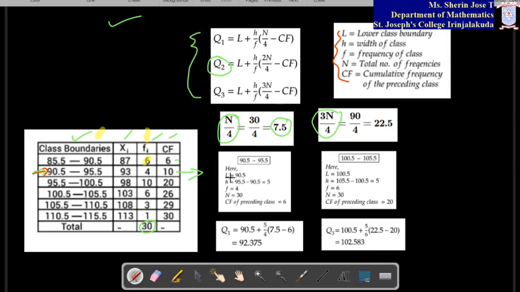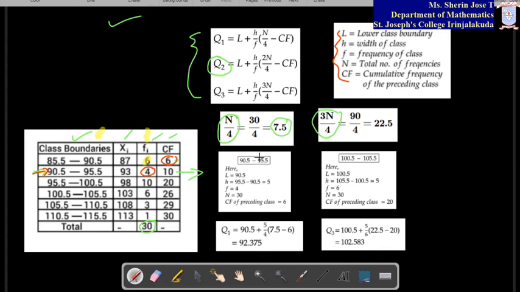In that, what is the lower limit? 90.5. What is h? The width of this class, that is 5. What is the frequency? The frequency in this class is 4. Capital N is always 30. Then the cumulative frequency of the preceding class, just the previous class, is 6. So this many things you have to list, that is, whatever appears in this formula, we are listing for this particular class.